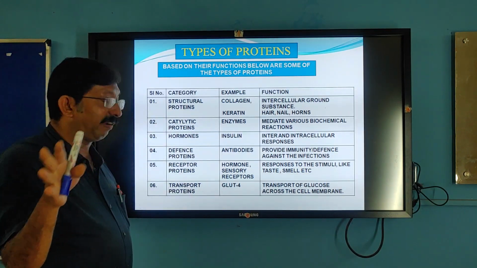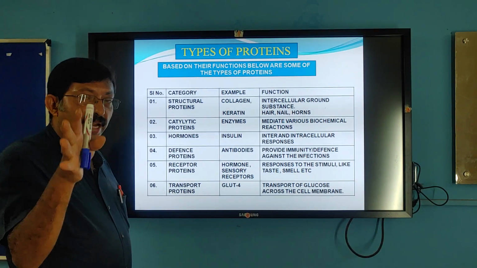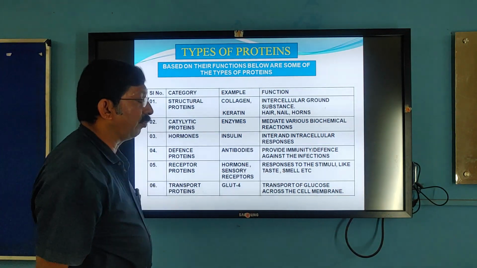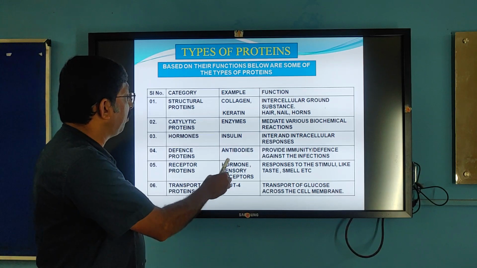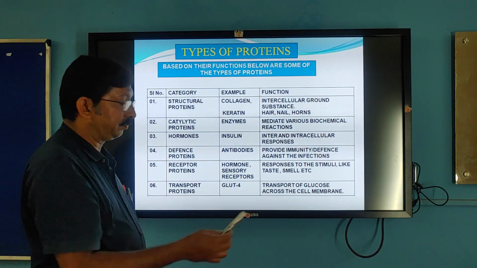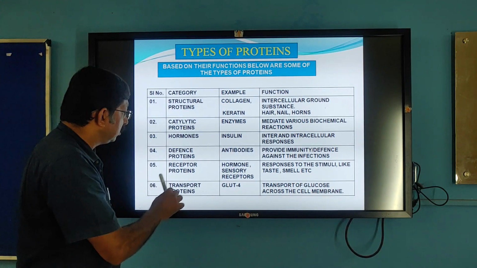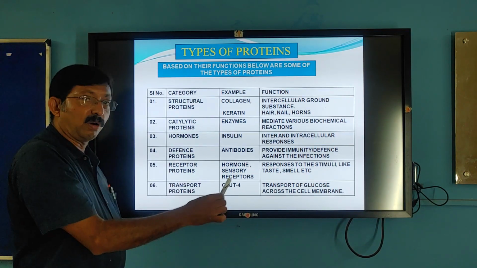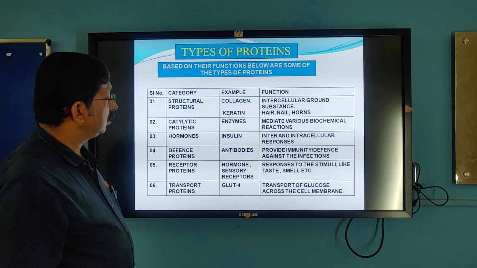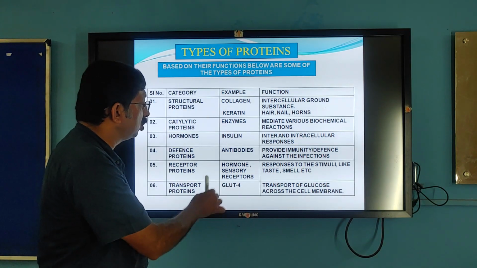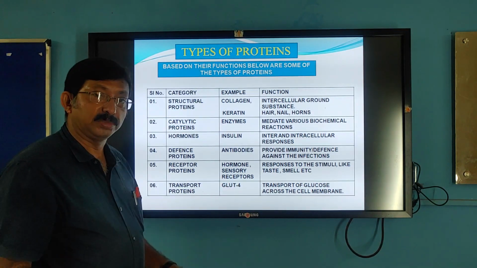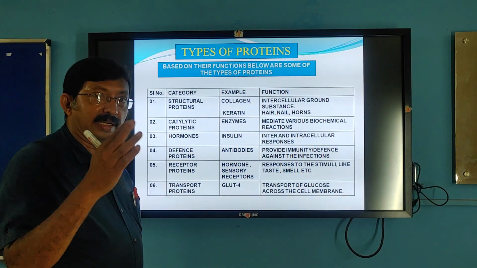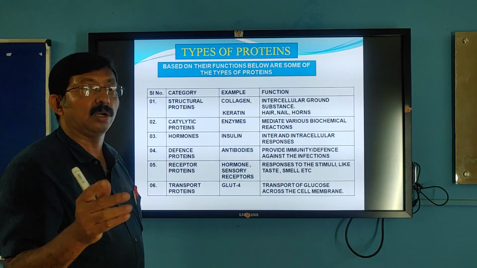Then some proteins act as receptors. They are found on the surface of the membranes. So they act as receptors to produce the intercellular and intracellular responses for various stimuli, say for example for hormones, sensory receptors. Then transport proteins. These are nothing but channel proteins found across the cell membranes. One such example is GLUT4, glucose transporter 4, or calcium channels, potassium channels, sodium channels. They allow entry and exit of various molecules in and out of the cell.